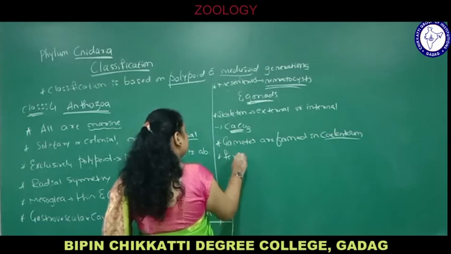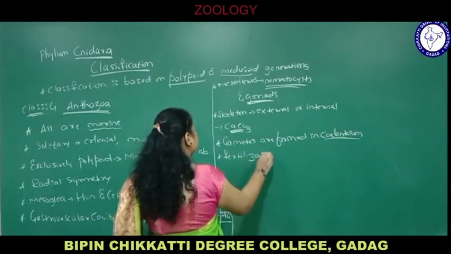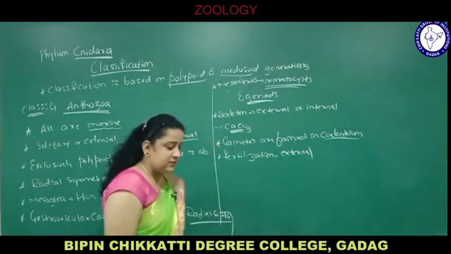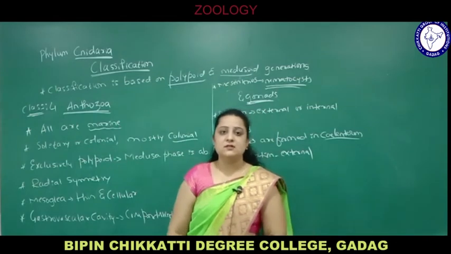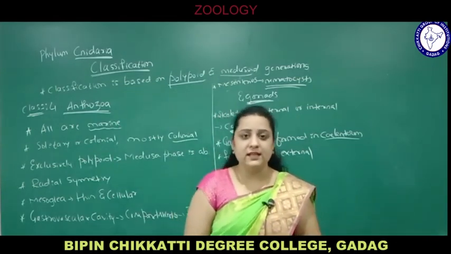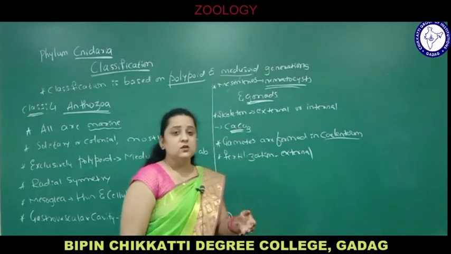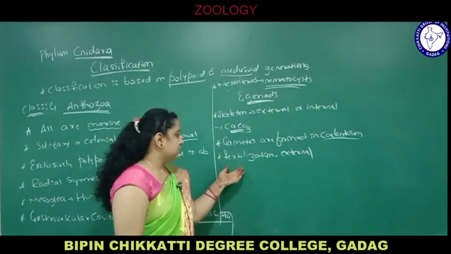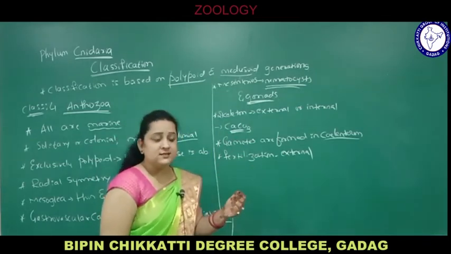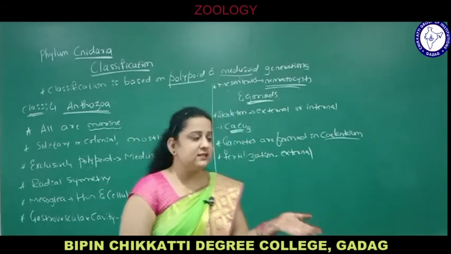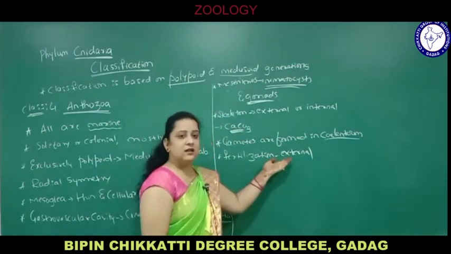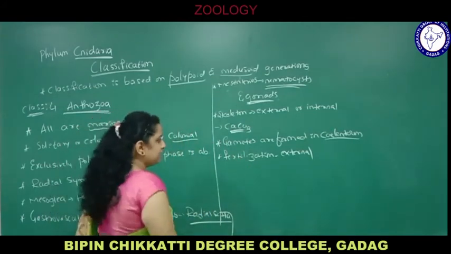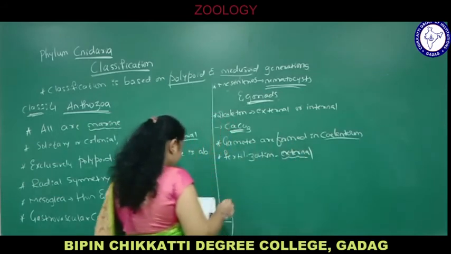Fertilization is external. Fertilization is the fusion of male and female gametes to form a diploid zygote. Depending upon whether it takes place inside the body or outside the body, it is divided into two types, external and internal. Here the fusion of male and female gametes takes place outside the body, so it is called external fertilization.